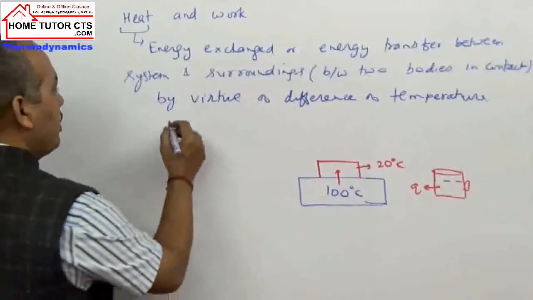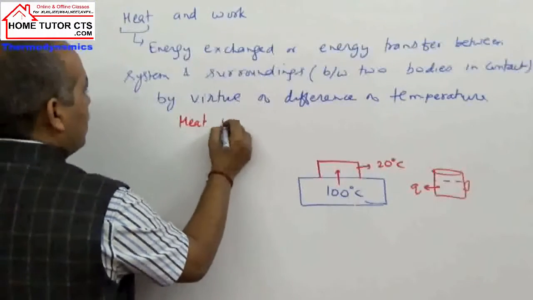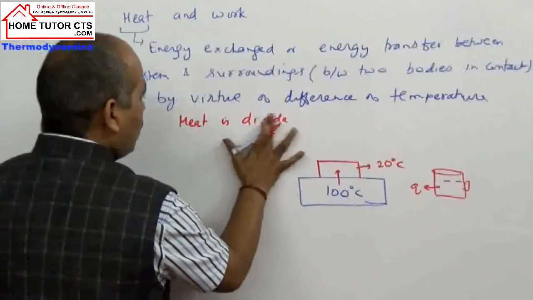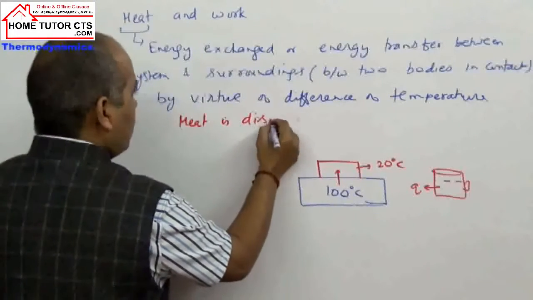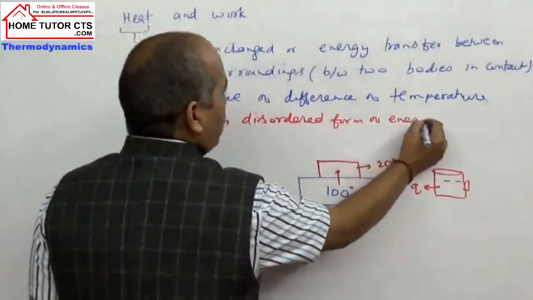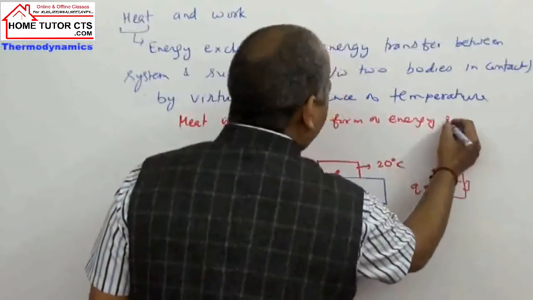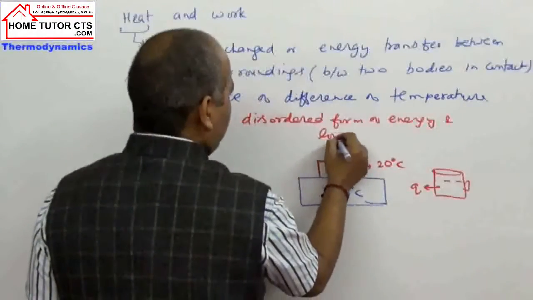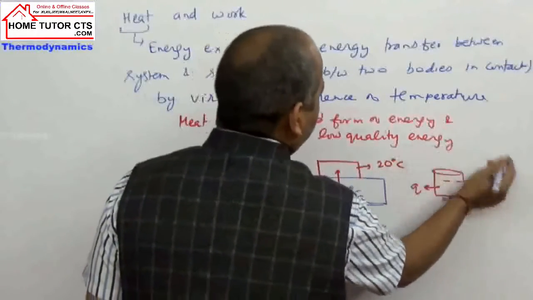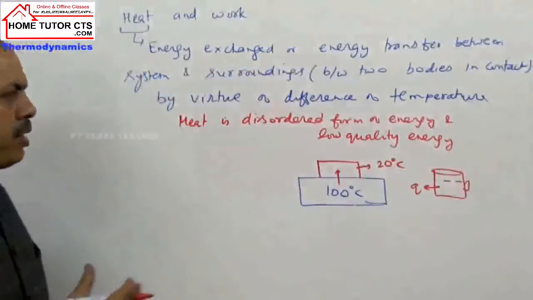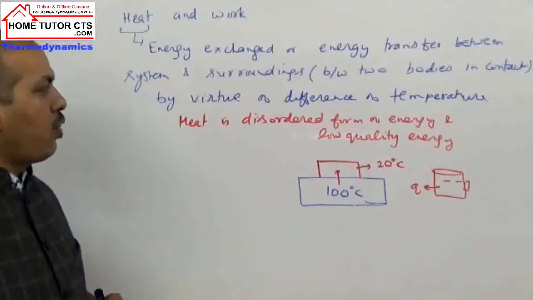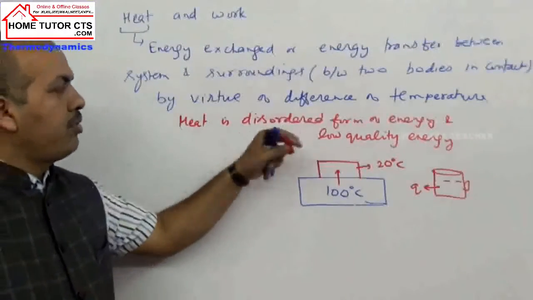And remember, heat is a disordered form of energy, or can also be called low quality energy, which is not used for completing purposes or reactions.